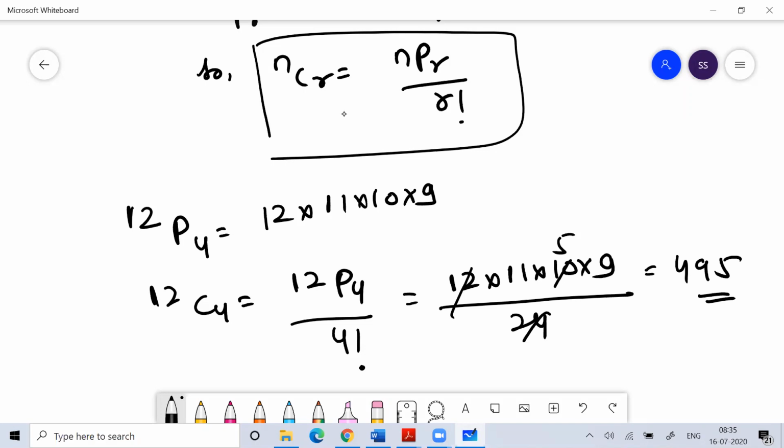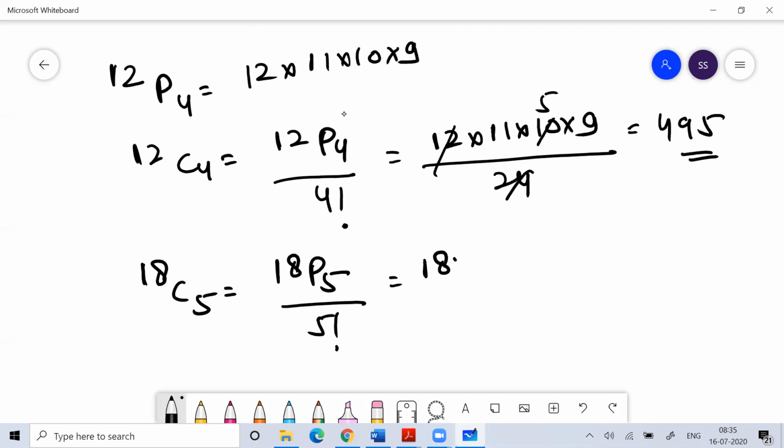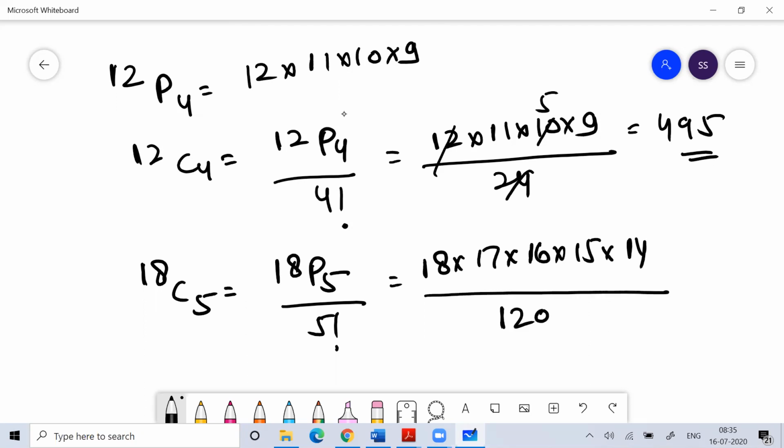So what is 18C5? 18C5 means 18P5 divided by 5 factorial. So 18P5 means 18 into 17 into 16 into 15 into 14, divided by 5 factorial, which is 120.